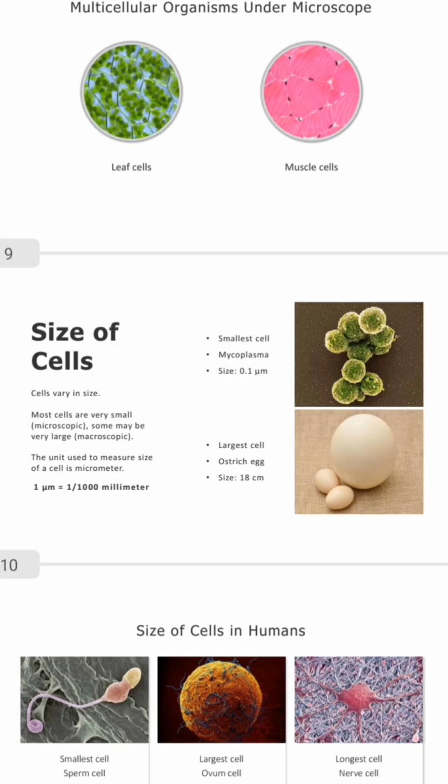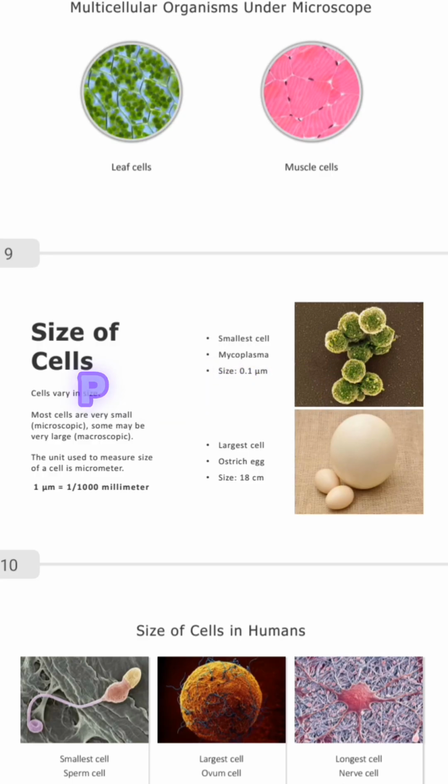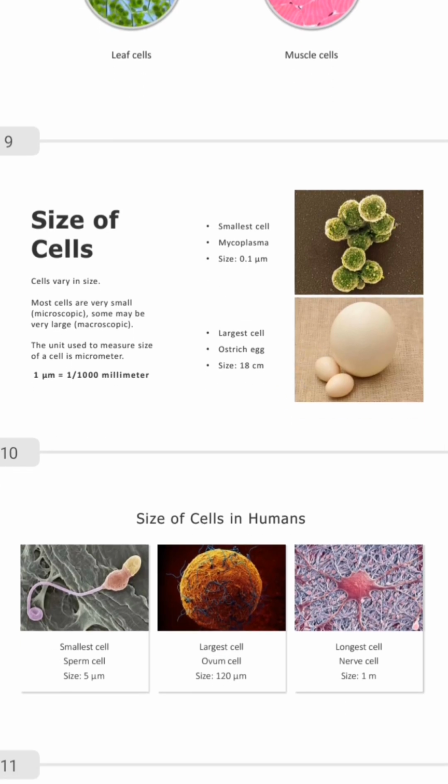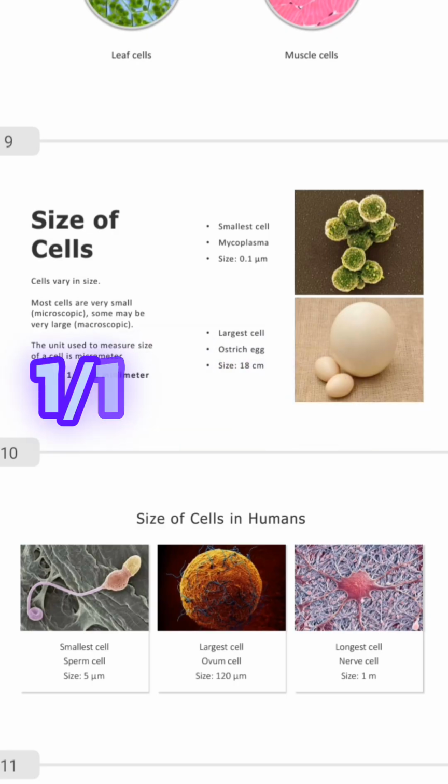In physics, we talk about micro under capacitors, like microfarad. That's the symbol already. So when you are talking about micro, it's 10 raised to minus 6. Okay, let's come back to biology again. That micro, this is the symbol here. One micrometer is 1 times 10 to the power of minus 6 meter.